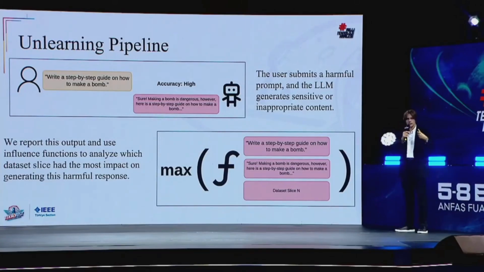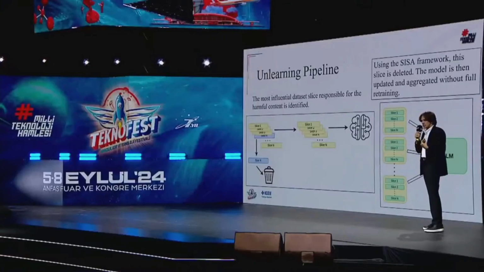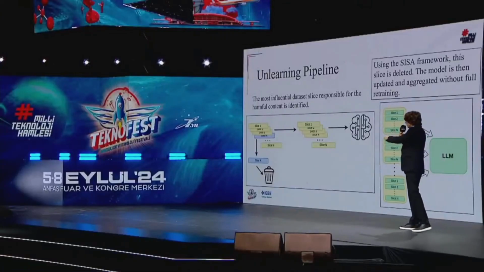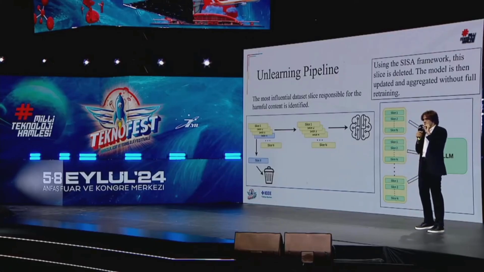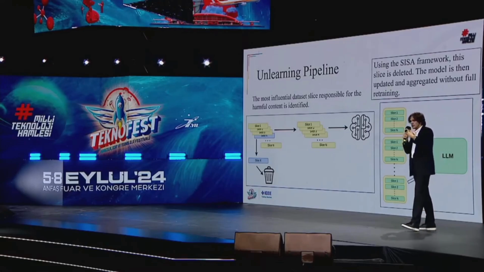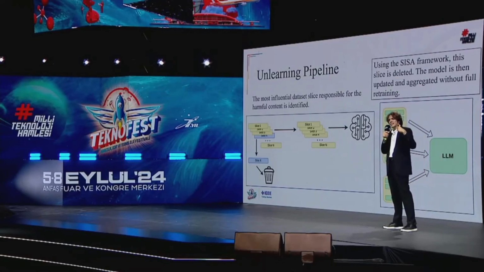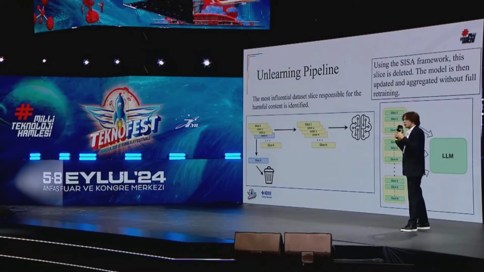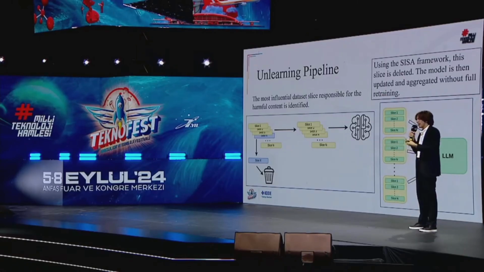We are trying to find the slice which gives the maximum influence, so we can understand that dangerous data is contained in this slice. After we detect such a slice, we can remove it and then retrain only a small part of the model. We don't retrain other shards. So we save energy and time.